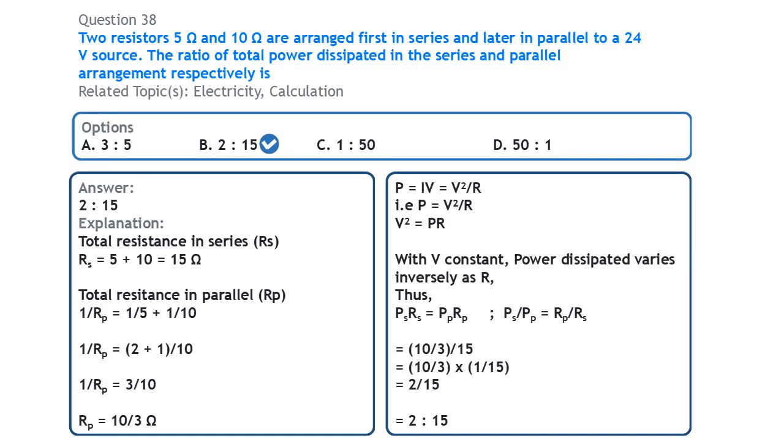So we have 10 over 3 divided by 15, which becomes 10 over 3 times 1 over 15. Then 5 here goes 2 times and 5 here goes 3 times. So you have 2 times 1 over 3 times 3, which is 2 over 9... so the ratio of the power dissipated in series and parallel is 2:15.